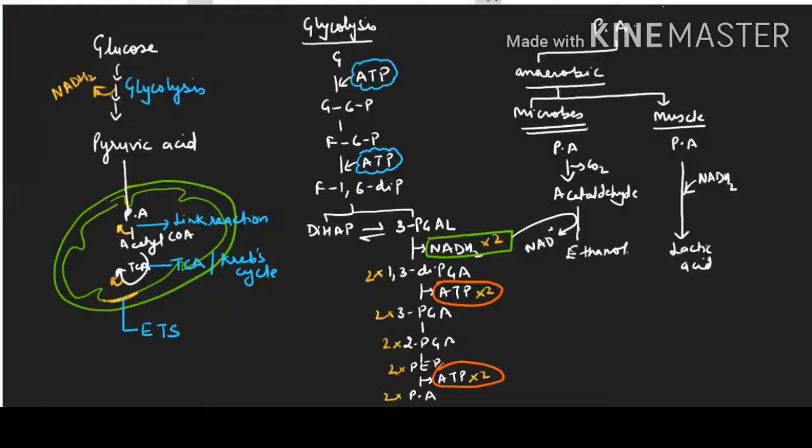Clear? So what is the future of the pyruvic acid in microbes or in the muscle cells, depending upon which condition? Anaerobic condition. Right now we are emphasizing anaerobic condition. Clear? Now we will be focusing on aerobic condition.